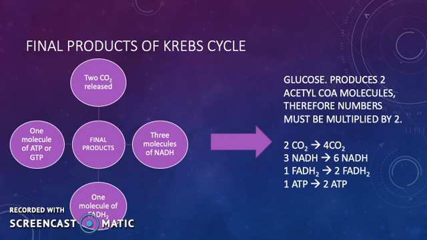Now, let's look back on the Krebs cycle as a whole. One single turn of the Krebs cycle results in 6 products. 2 carbon dioxides are released, 3 molecules of NADH are produced, 1 molecule of FADH2 is produced, and 1 final molecule of ATP or GTP is produced.